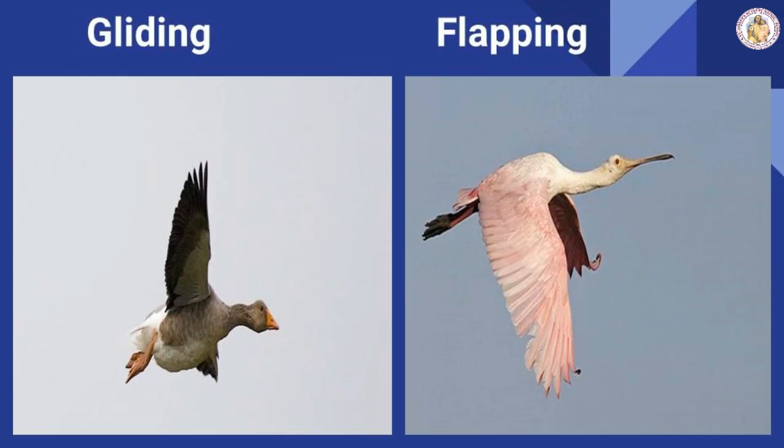The next one is birds. We all like birds, isn't it? So how is it moving? How is it flying? Otherwise it also walks on our ground, isn't it? Birds have a streamlined body. Their bones are light as well as very strong. They are hollow and have air spaces in them.